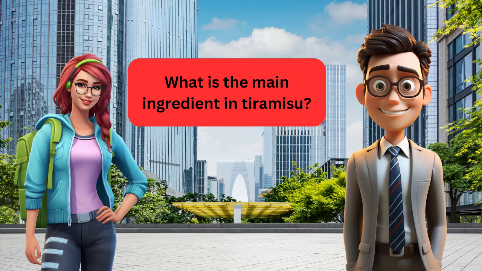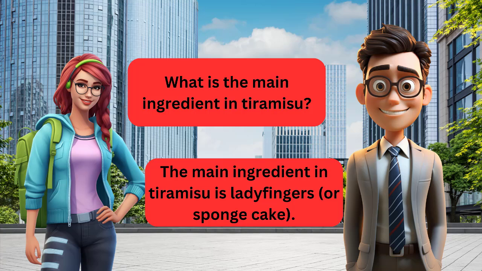What is the main ingredient in tiramisu? The main ingredient in tiramisu is lady fingers, or sponge cake. What is the main ingredient in tiramisu? The main ingredient in tiramisu is lady fingers, or sponge cake.